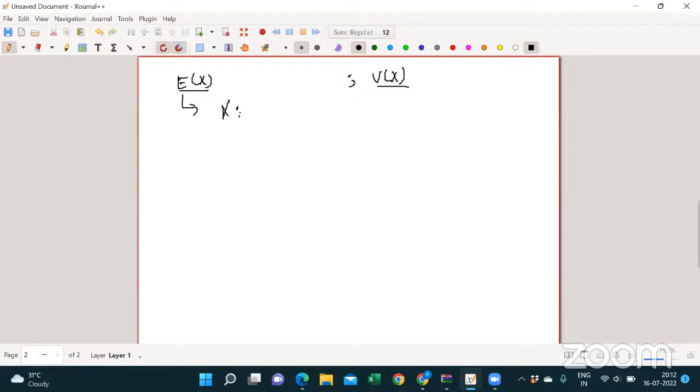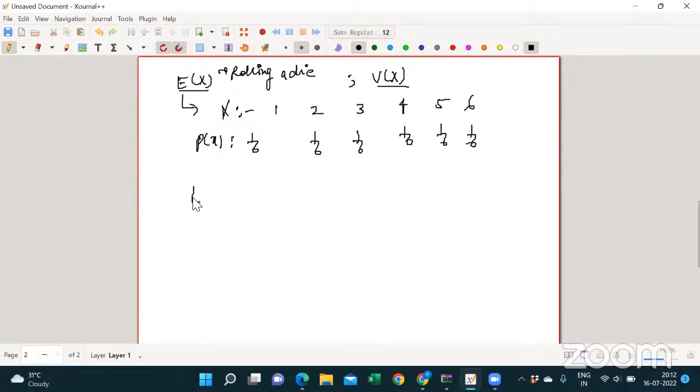Suppose you are doing an experiment, rolling a die, right? Then x can take values 1, 2, 3, 4, 5 and 6, right? What will be the probabilities for each one? 1 by 6 each. Then what will be the expectation of x? 1 by 6 times (1 plus 2 plus 3 plus 4 plus 5 plus 6), right? Is that clear? Yes, sir.